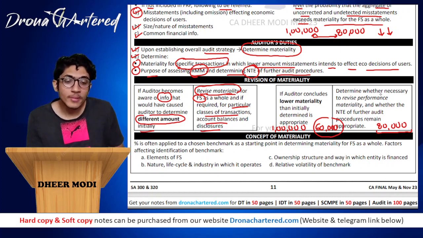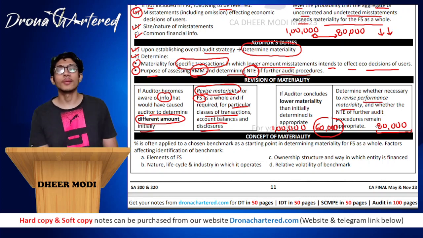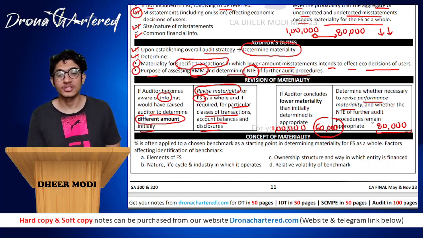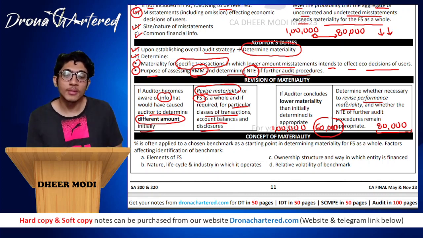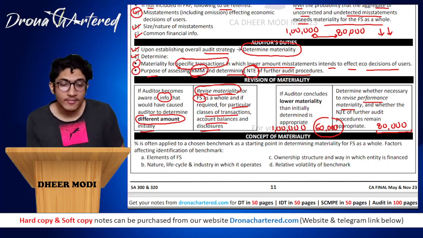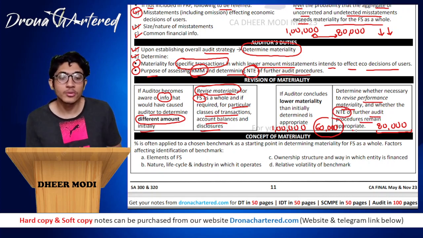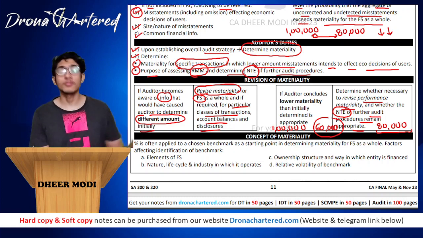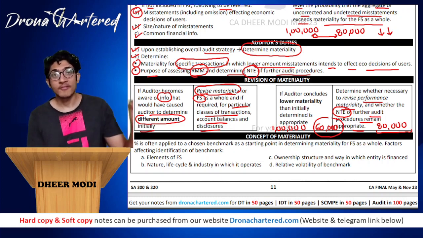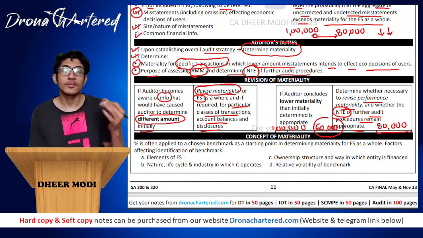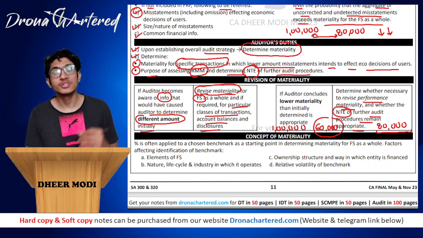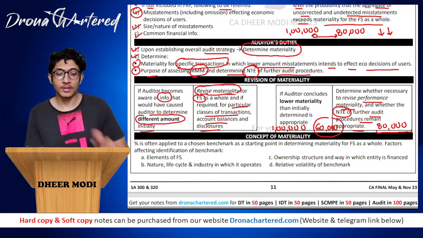So you'll have to determine whether it is necessary to revise performance materiality also, that is, because of the change in my planning materiality, do I also have to revise my performance materiality, and whether my nature, timing and extent of further audit procedures remain appropriate or not. That is, because of the change in materiality, will the nature, timing and extent of the further audit procedures that I do change or remain the same?